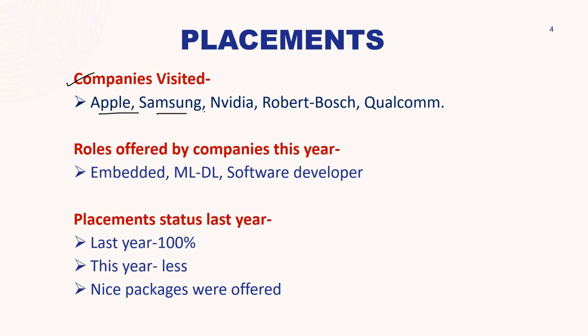Apple, Samsung, Nvidia visit for the embedded software profile, and some companies like Samsung also visit for the software developer profile and the MLDL profile. Robert Bosch comes for MLDL. So these are the companies and the profiles offered: embedded, machine learning based, and software developer.